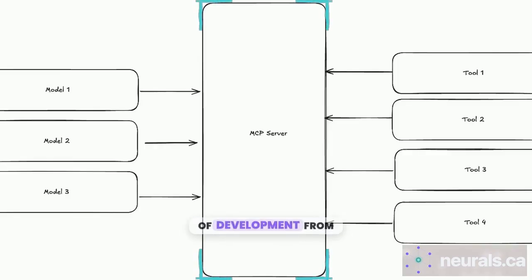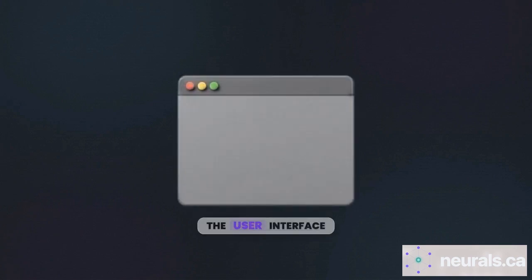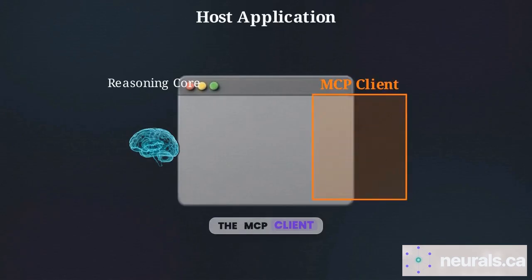MCP changes the mathematics of development from multiplication to addition. Instead of 12 tangled connections, the centralized MCP server routes the 3 models to the 4 tools using just 7 clean pathways. It starts with the host application. This is the user interface where the AI's reasoning core, the brain making the decisions, lives. Inside that host is the MCP client.